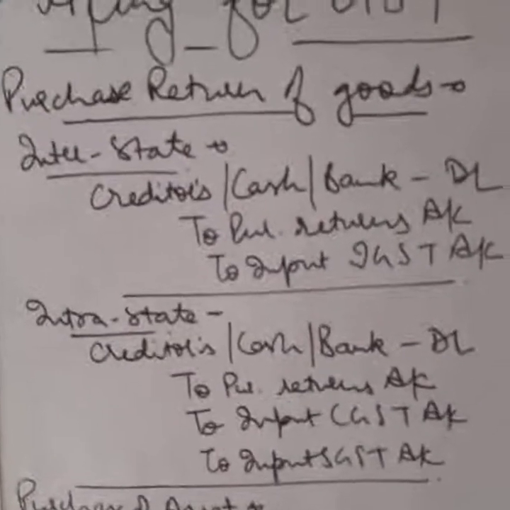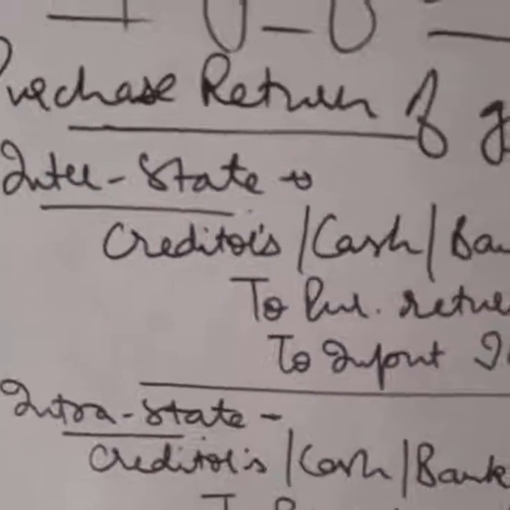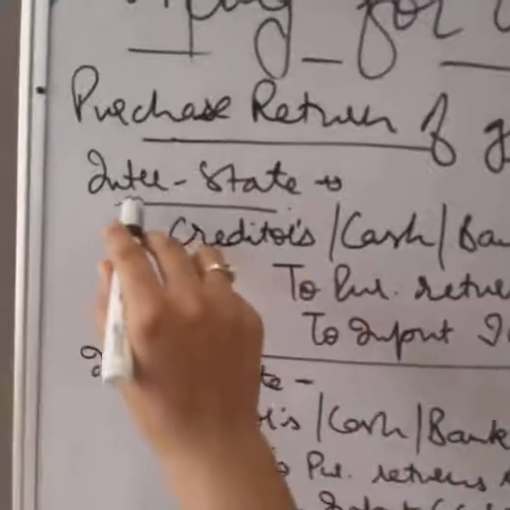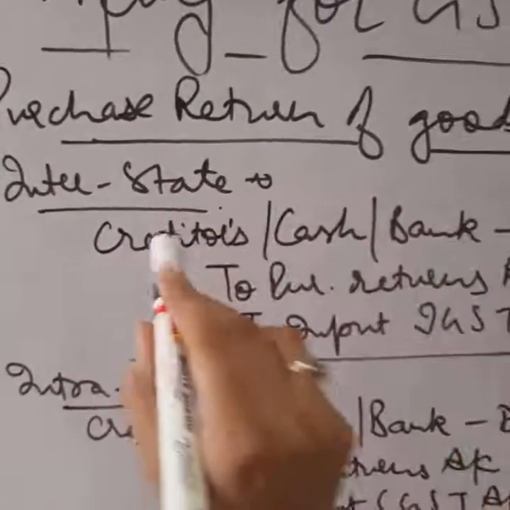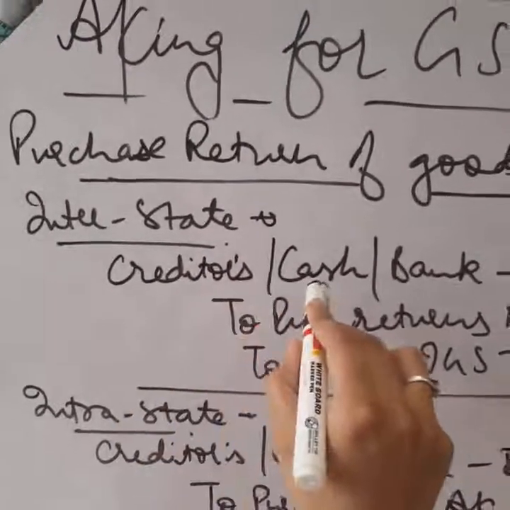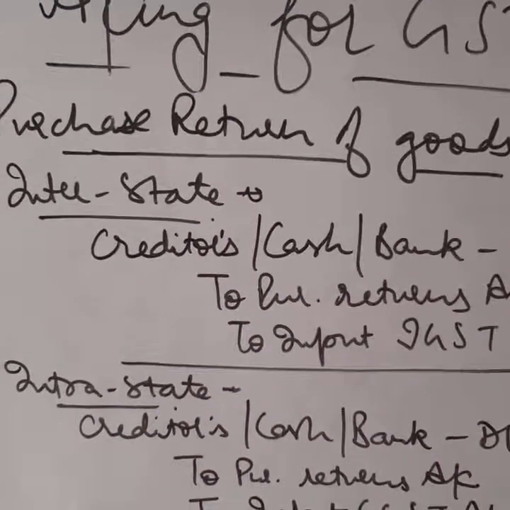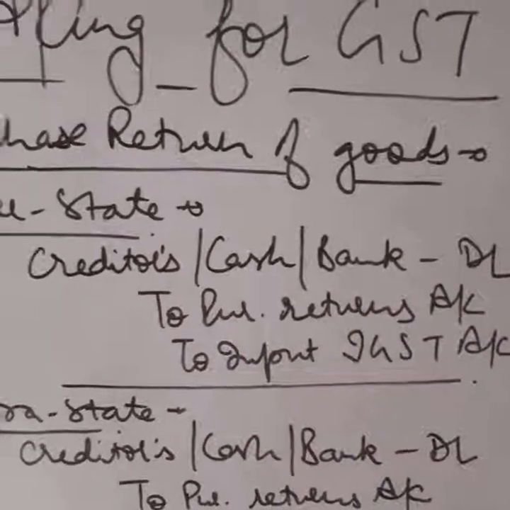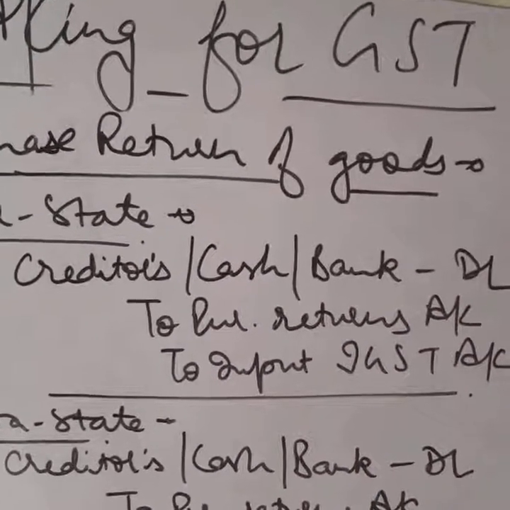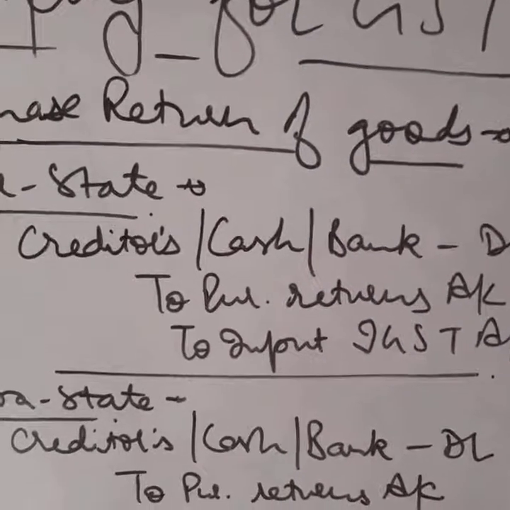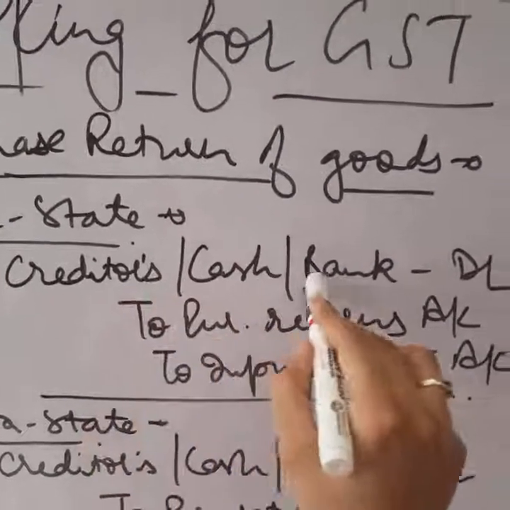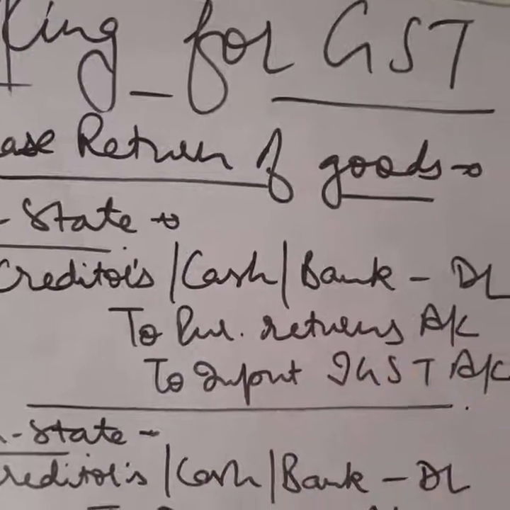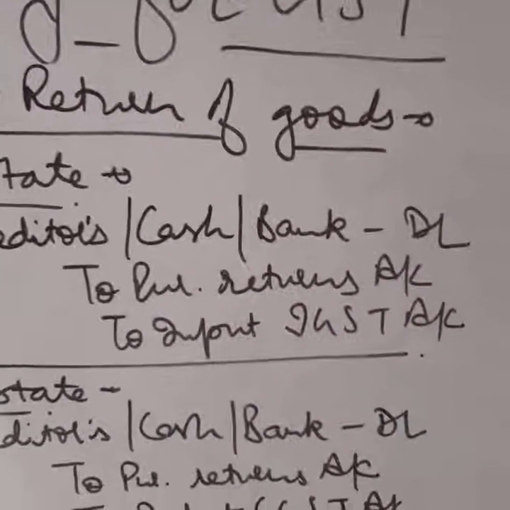Now the next is purchase return of goods. In case of purchase return, in case of interstate trade, creditors will be debited as we are returning them their goods. Cash or bank in case the transaction was on cash, so we will return their cash also. So creditors debit, cash or bank debit, to purchase return, as our expense of purchase is reducing.